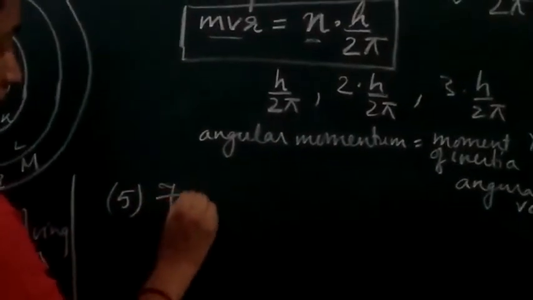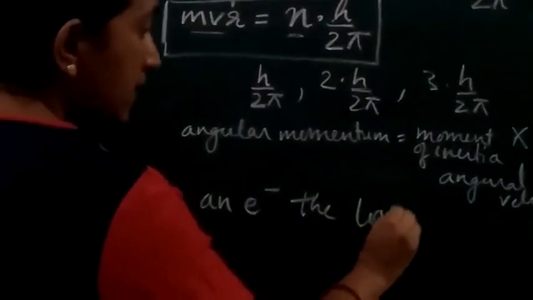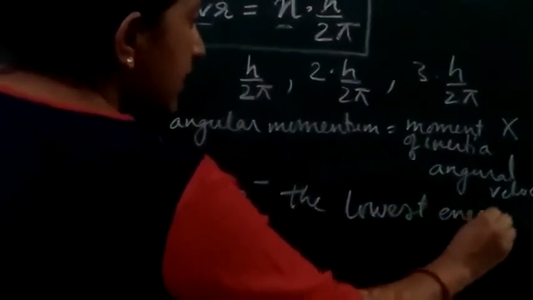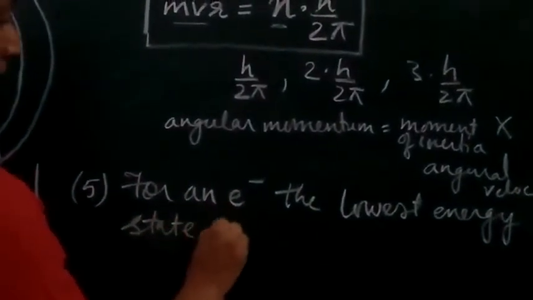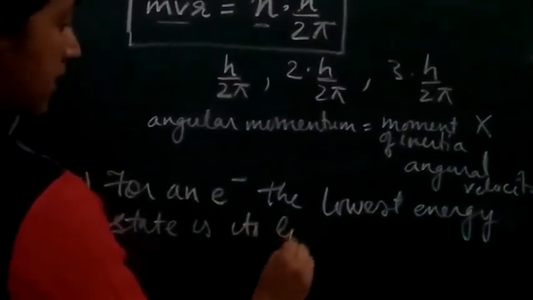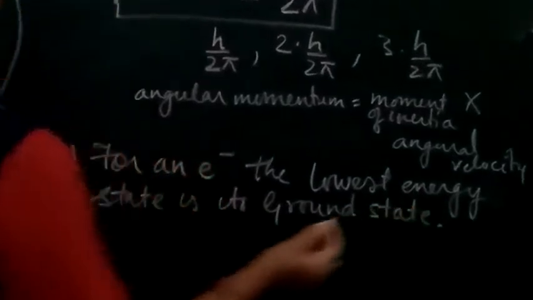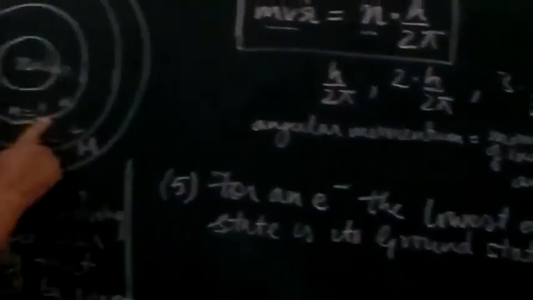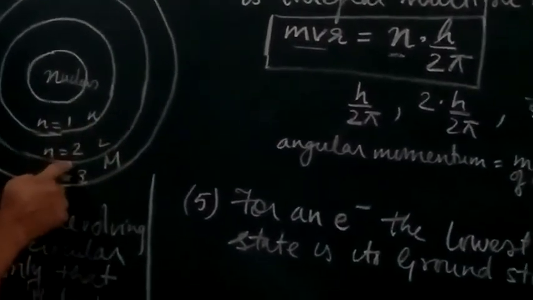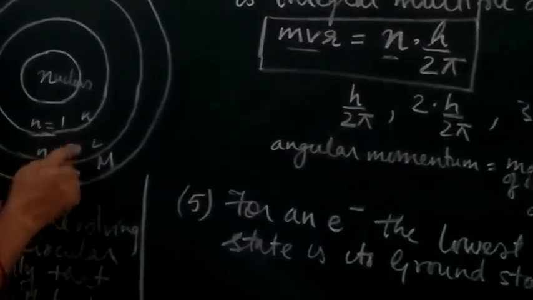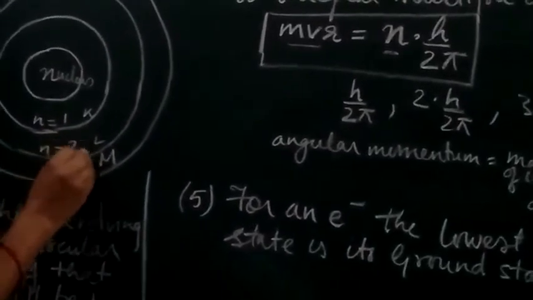That means for an electron, the lowest energy state is its ground state. That means if the electron is revolving in shell 1, it will be in its lowest energy and it will be its ground state. Similarly, for the electron in the second shell, if it is revolving in this particular shell, it will be in its lowest energy state.